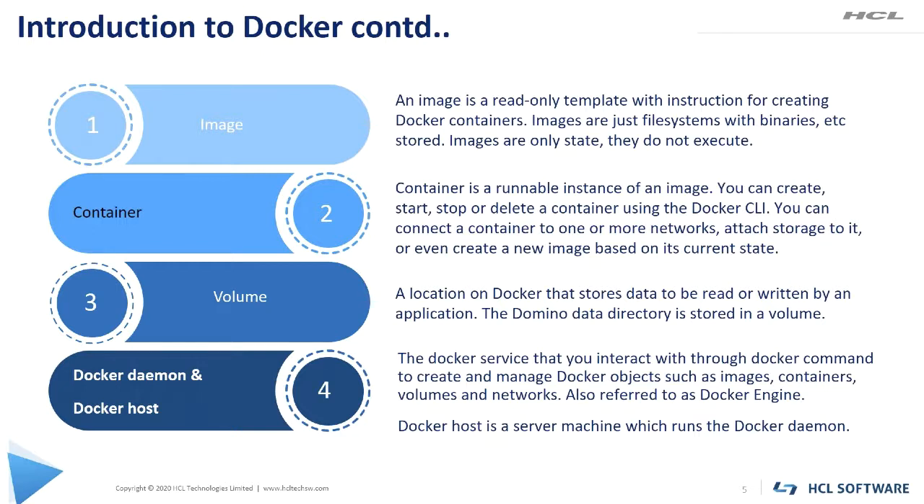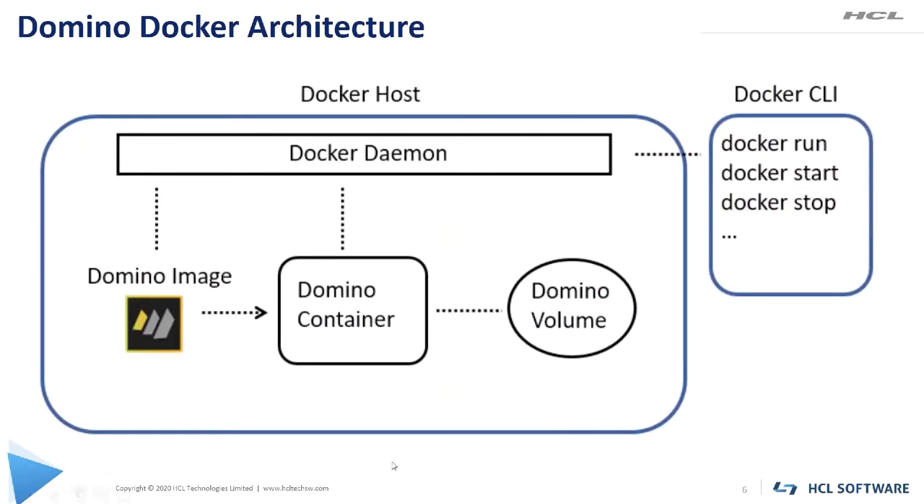Moving on to the next slide. This is the Domino Docker architecture diagram. Here you can see that on the Docker host, the Docker daemon is installed. The Docker daemon operates on the Domino image using Docker CLI commands to create a Domino container. The Domino container is the actual Domino application. The Domino container interacts with the Domino volume. The Domino volume is where we hold our Domino data directory.